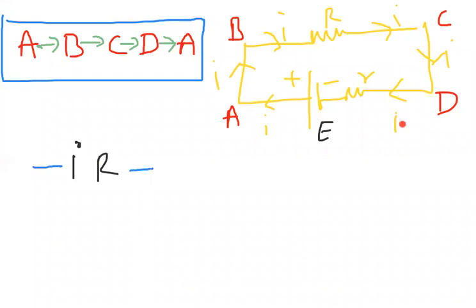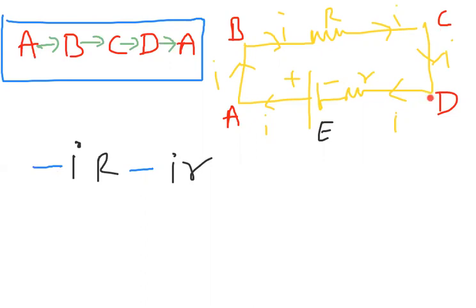And what is the potential difference here? The current is I, the resistance is R. So I should write minus IR, minus IR. Like that I have to write. So these two points are clear. Here I into capital R, and we used the minus sign. Why did we use the minus sign? Because the current is flowing from high potential to low potential. We are clear.